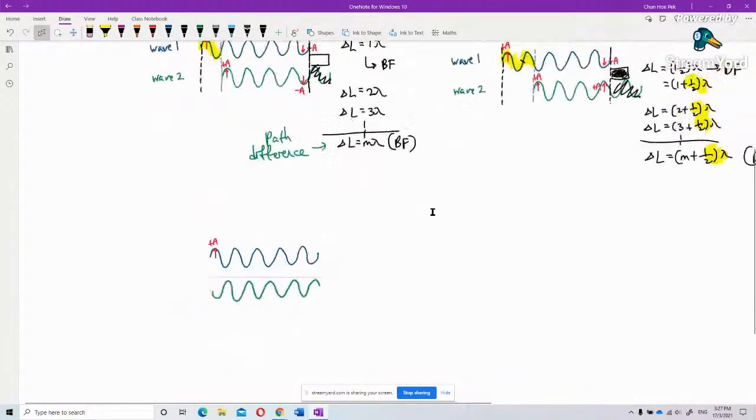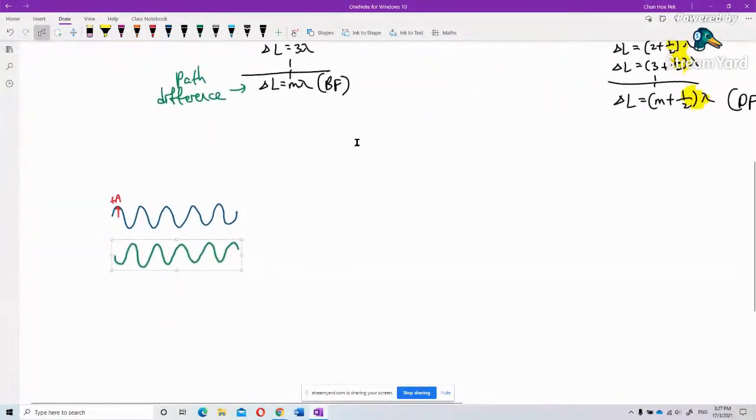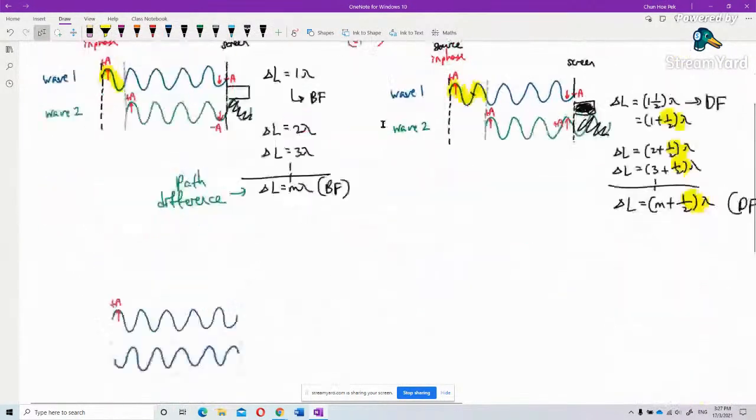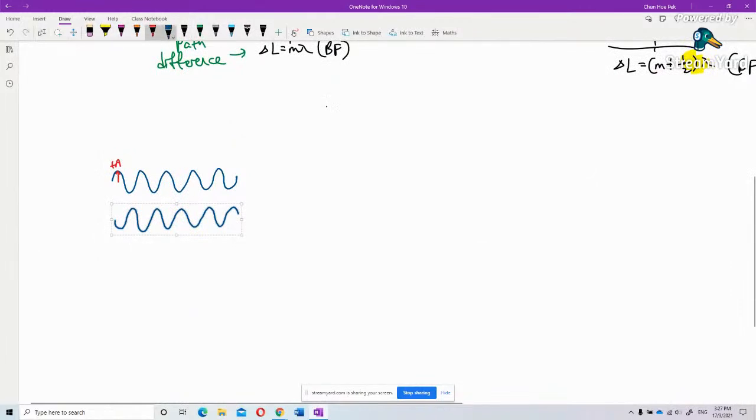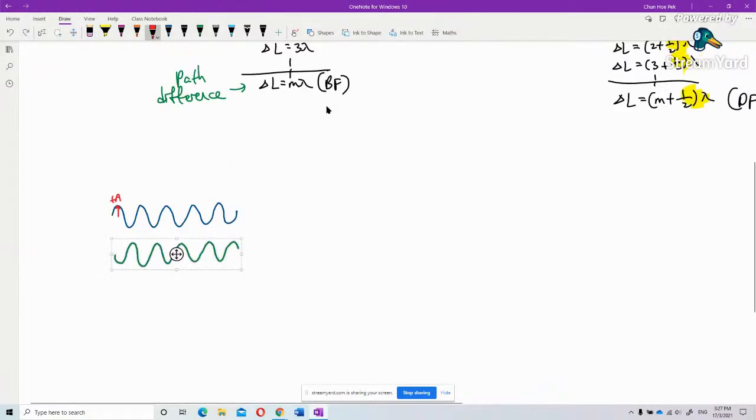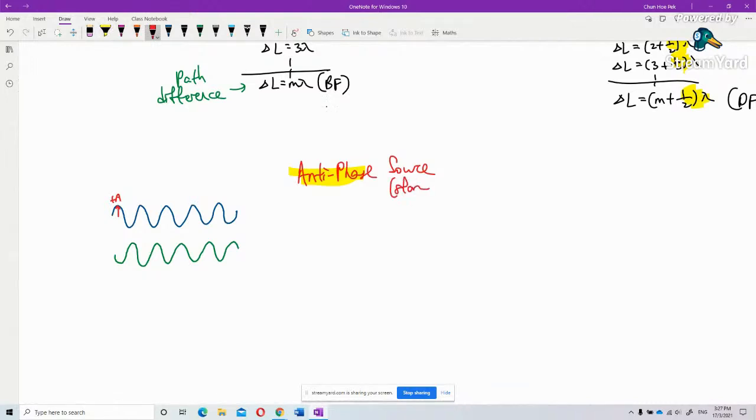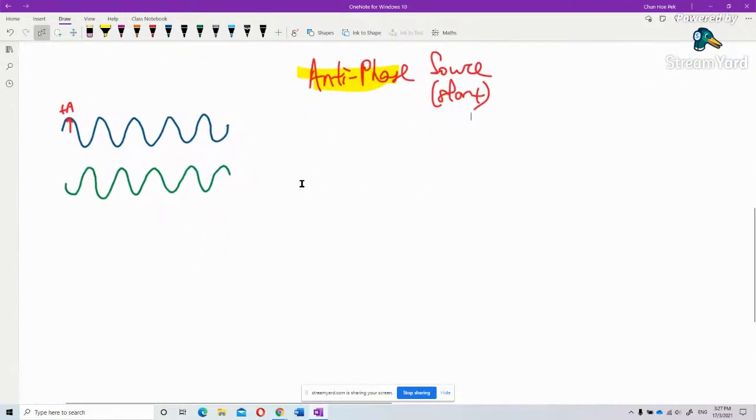This is now I'm talking about antiphase source. Why did the color change? I don't like it. I like green. Okay. Antiphase source means it starts with antiphase, but doesn't mean it ends with antiphase. Understand or not? Only the starting point is antiphase, but they can end with in phase. Okay? Remember that.